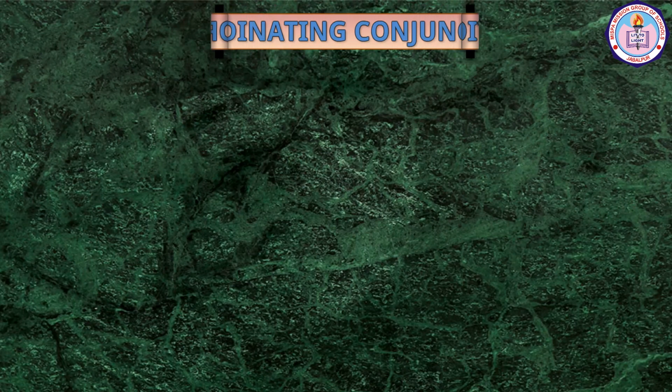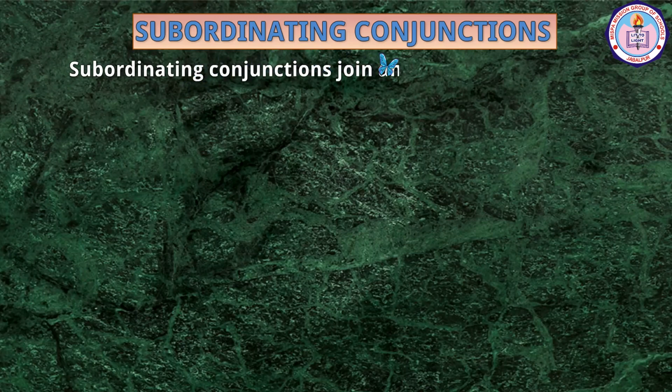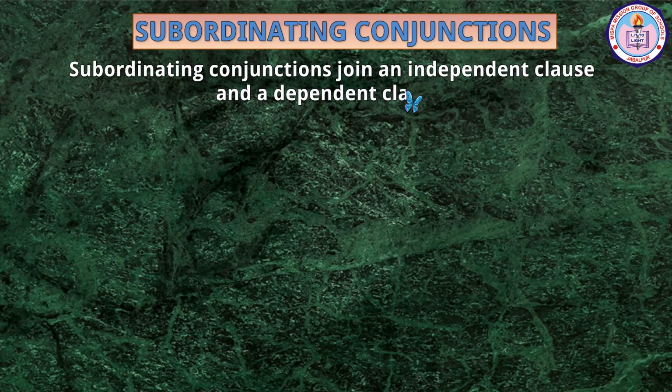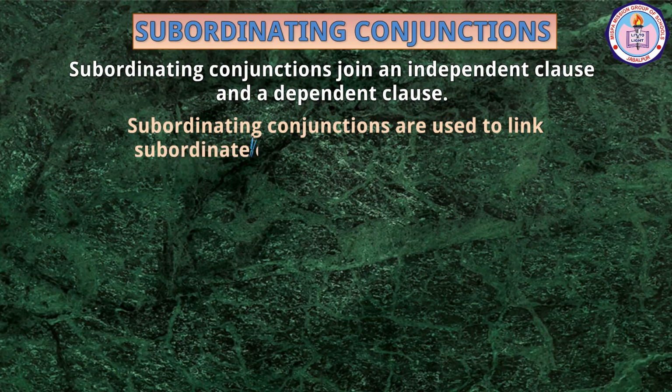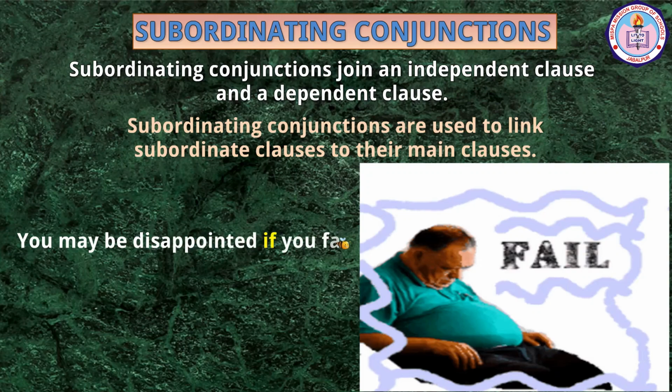The second type of conjunctions are subordinating conjunctions. Subordinating conjunctions join an independent clause and a dependent clause. In other words, subordinating conjunctions are used to link subordinate clauses to their main clauses. For example, you may be disappointed if you fail.